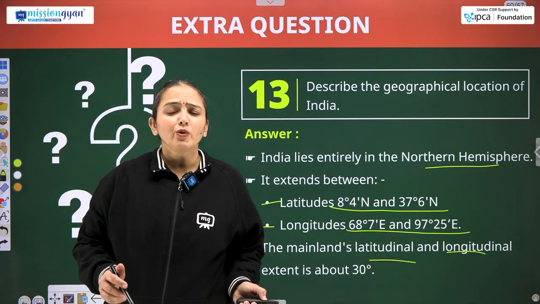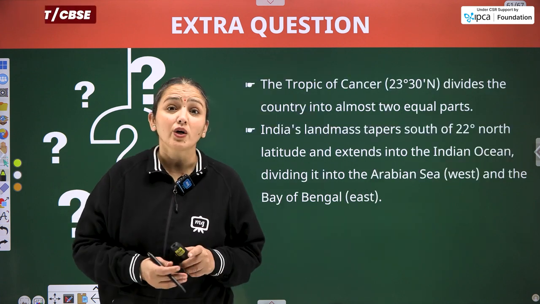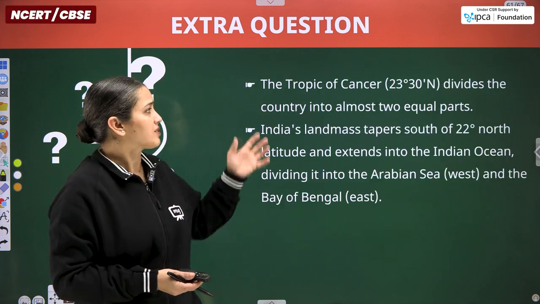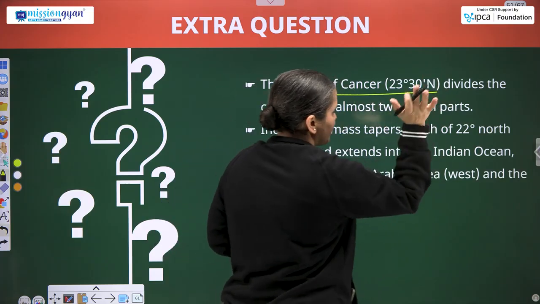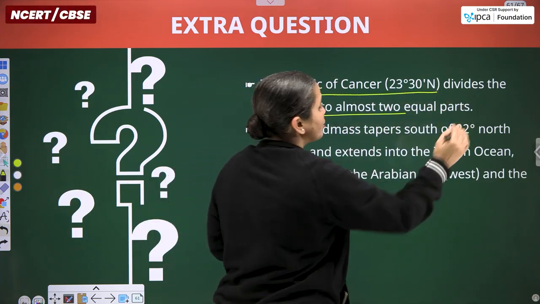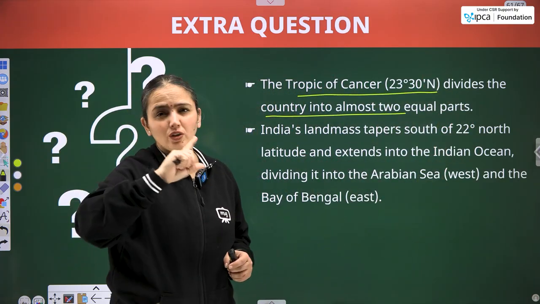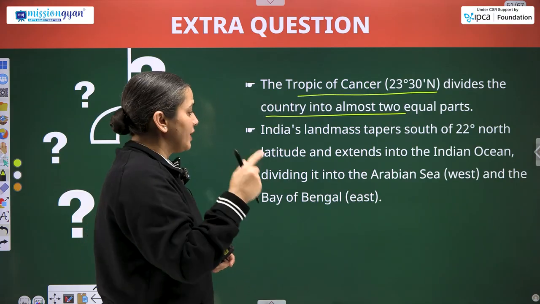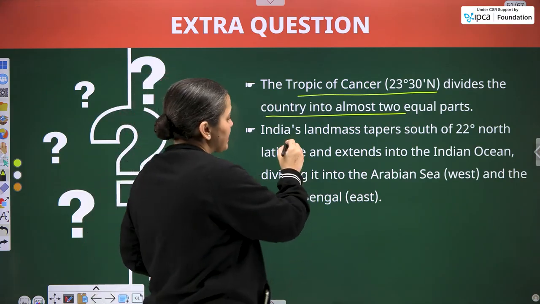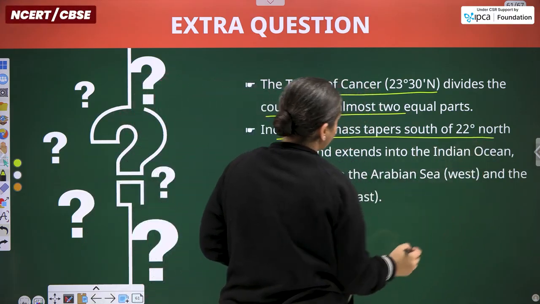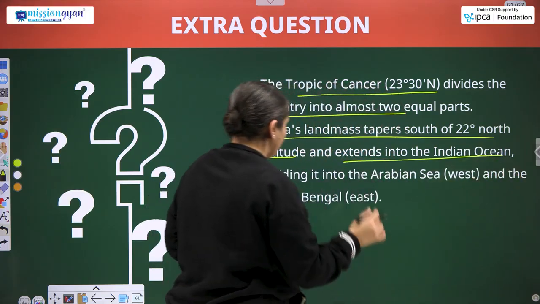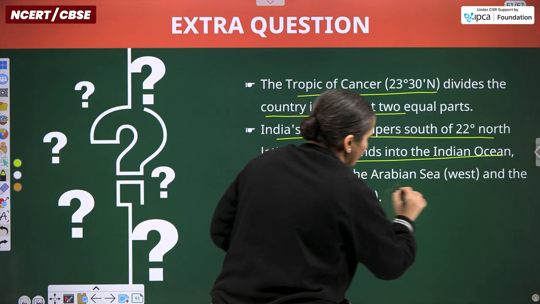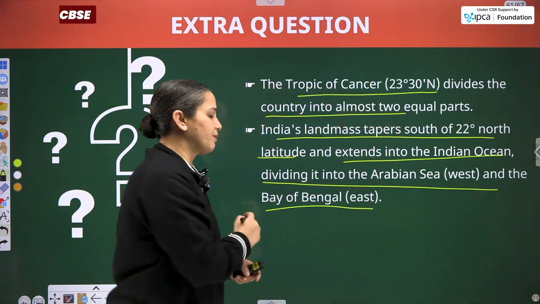When we look at the map, the Tropic of Cancer, as I have already mentioned, divides the country into almost two equal parts, not entirely equal. India's landmass tapers south of 22° north latitude and extends into the Indian Ocean, dividing it into the Arabian Sea and the Bay of Bengal.